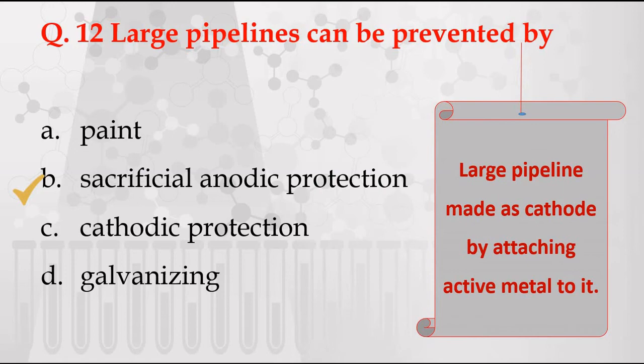Therefore, whatever the simple anodic metal which is attached to the pipeline, that acts as a sacrificial anode, because it gets corroded and the pipeline gets protected.